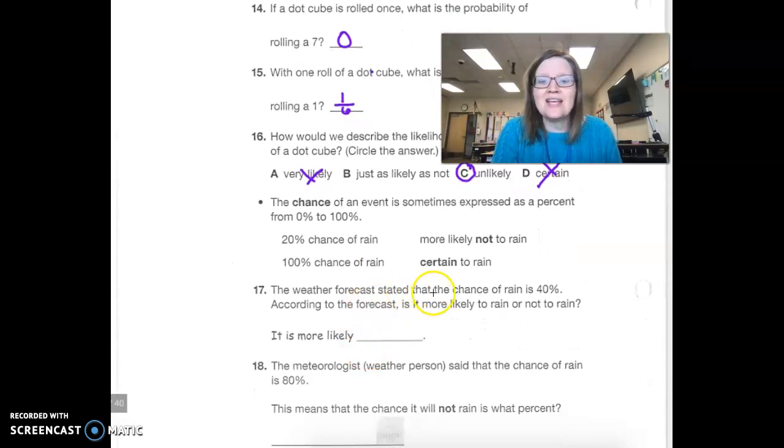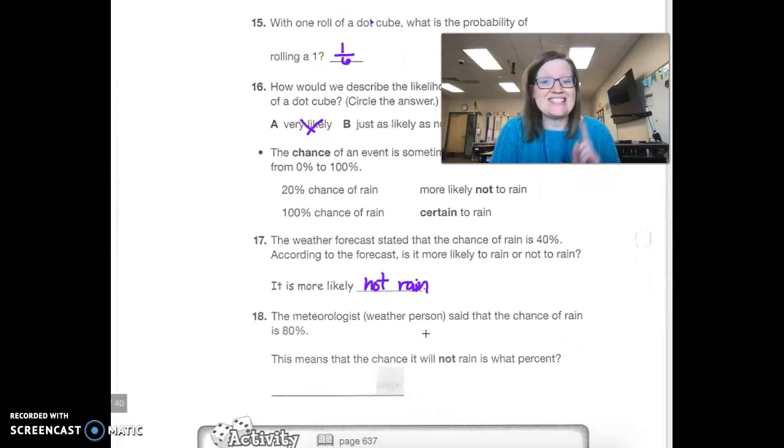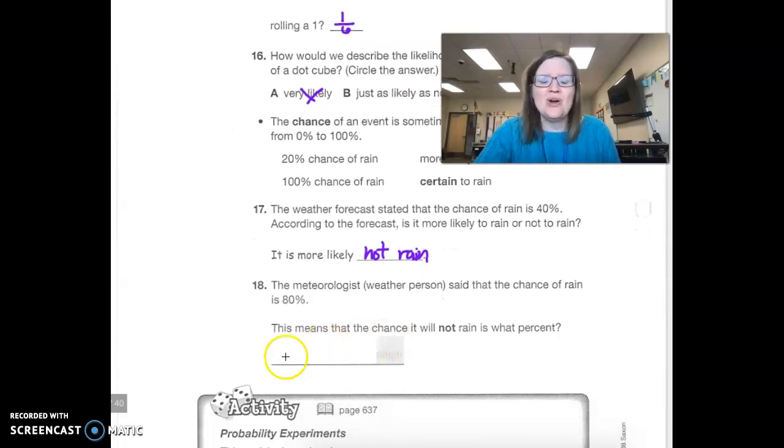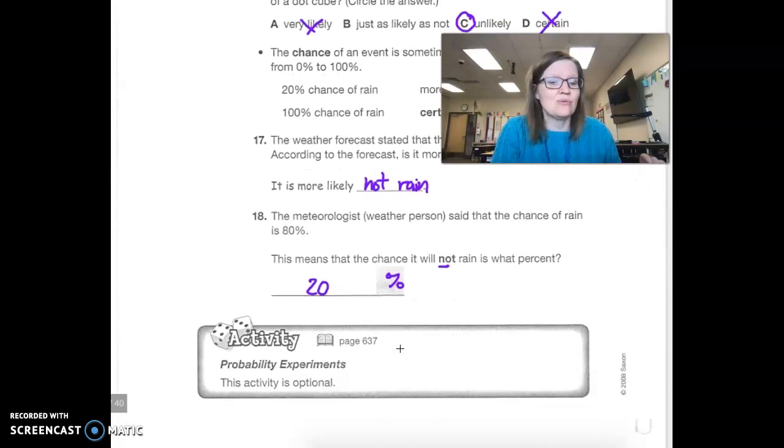The weather forecast stated that the chance of rain is 40%. According to the forecast, is it more likely to rain or not to rain? It is more likely to not rain because it is a lower percentage. If the meteorologist said that the chance of rain is 80%, then we know that this means that the chance it will not rain is 20%. And that is a very low likelihood. So it seems fairly certain that it will rain.